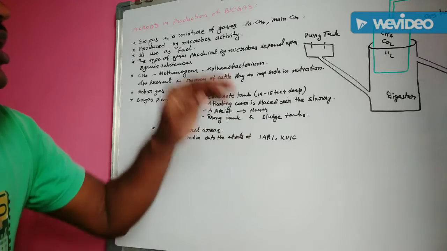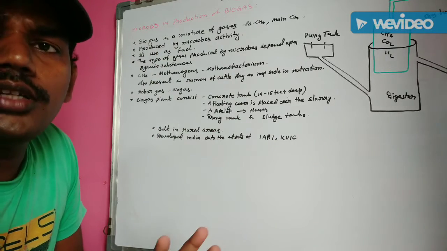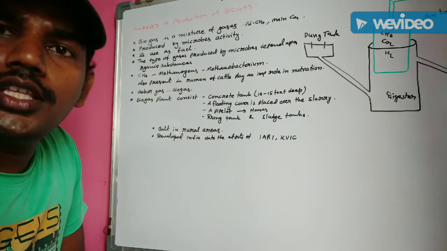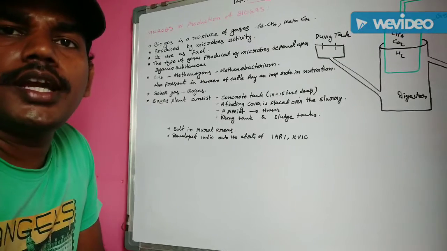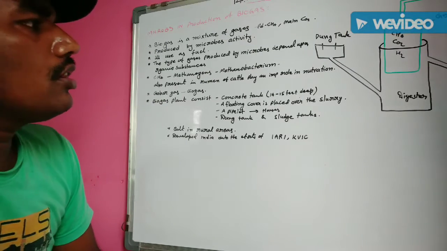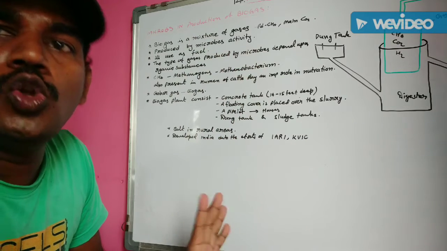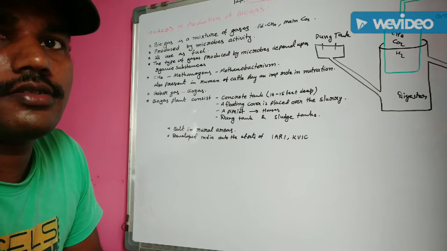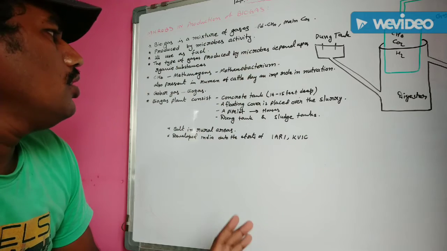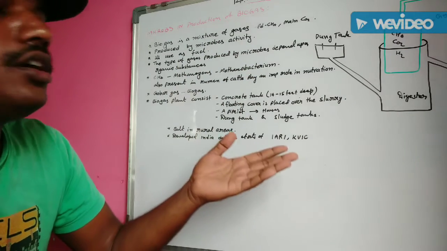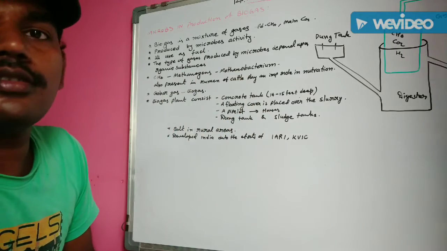Understand? So the nutrition process, you already know, cattle digestive system in zoology. In it, these methanobacteria digest cellulose fibers. The cellulose is digested by these methanogen bacteria, and they also release methane gas.